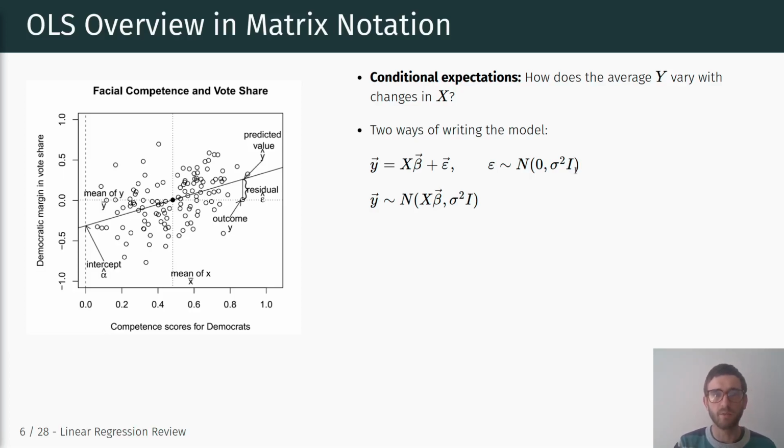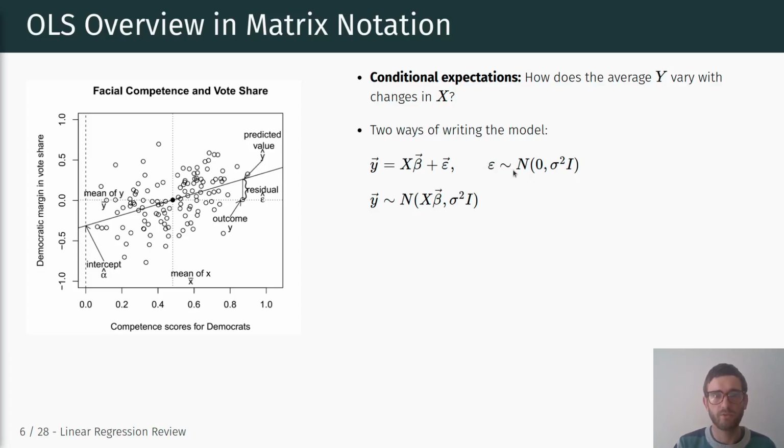The reason why we have this I, or identity matrix here, is because this is in matrix notation. So this is a vector of error terms. It's not only one error term, it's a vector of n error terms.